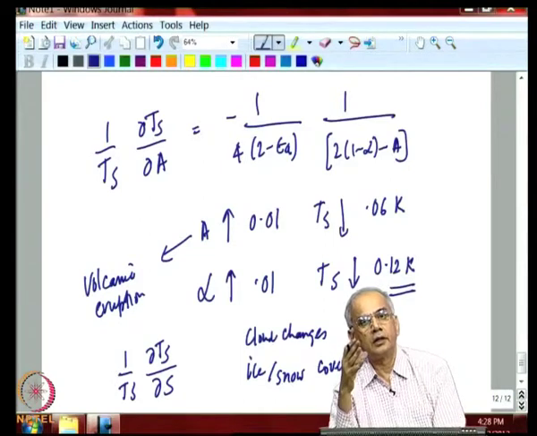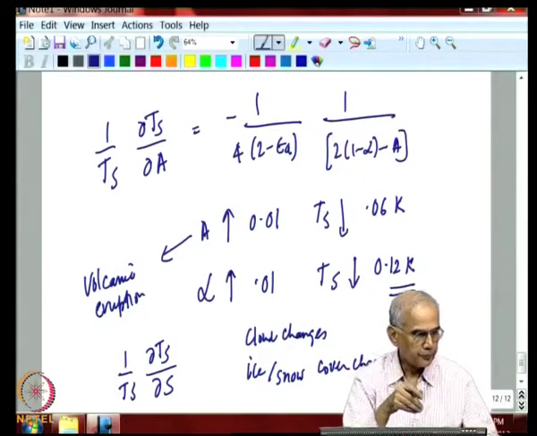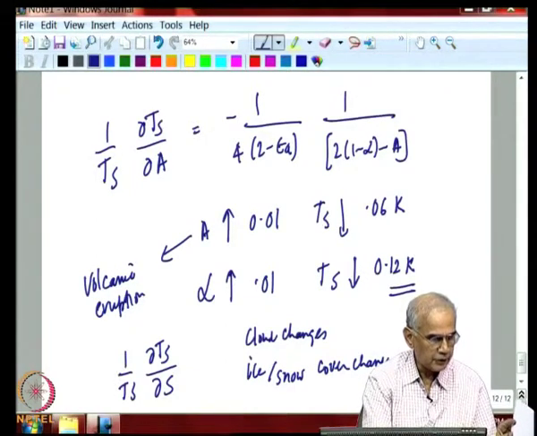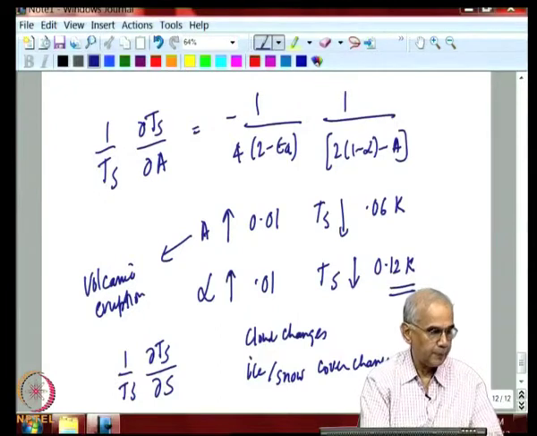So, solar radiation need not remain a constant, it can fluctuate due to changes in solar activity or changes in Earth's geometry. Both these can cause some changes in S, and that can also cause some amount of cooling or warming of the Earth. So, all these factors have played a role in the Earth's past, but our interest at present is in the Earth's future.